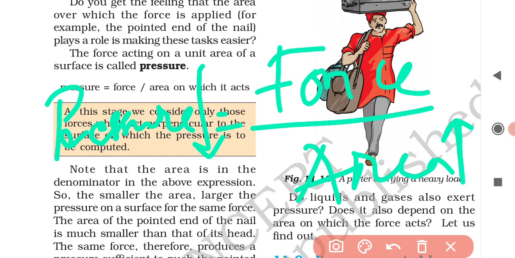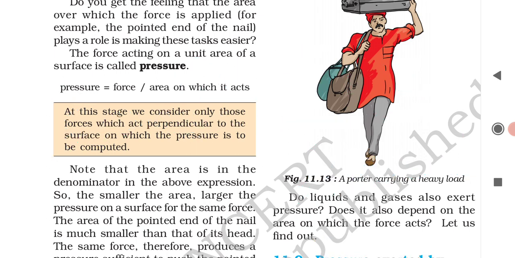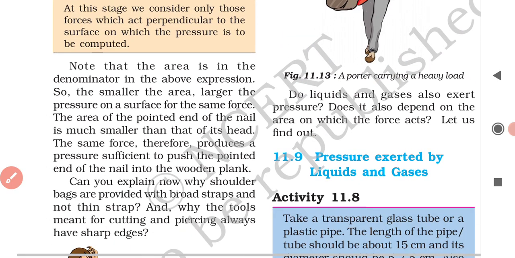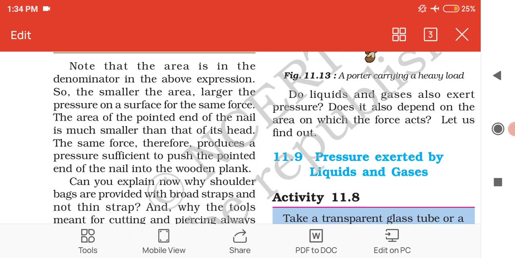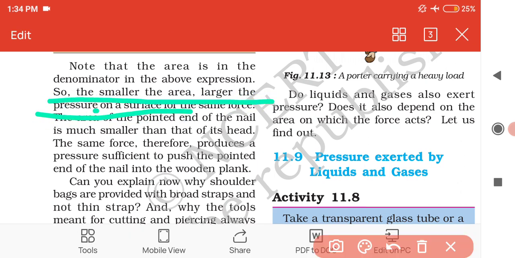And if the force is acting on a particular area, and if the area is less, then the pressure is larger. Okay, both are inversely proportional to each other. So the smaller the area, the larger the pressure on the surface for the same force.